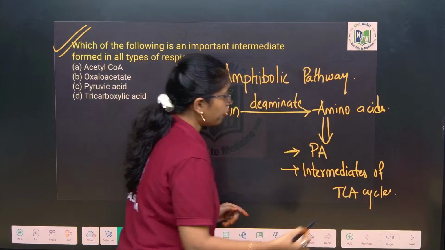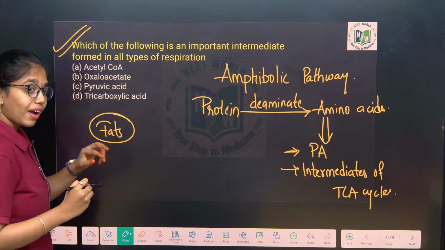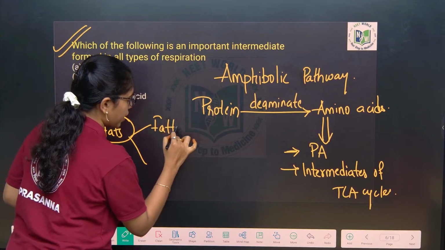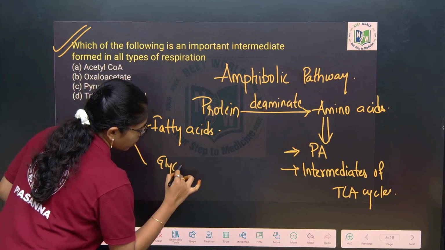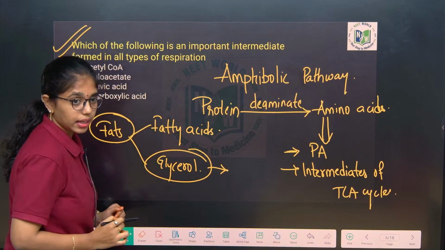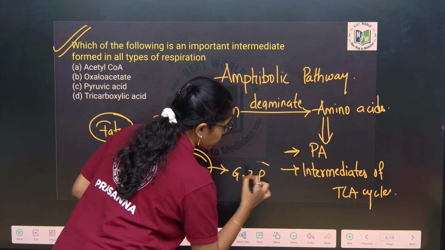If fats are our respiratory substrates, fats will first break into what? Fatty acids and glycerol. This glycerol will enter the glycolysis cycle at where? The glyceraldehyde 3-phosphate step.